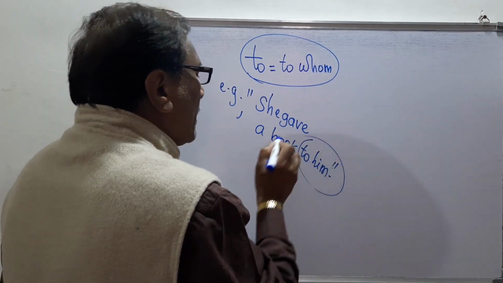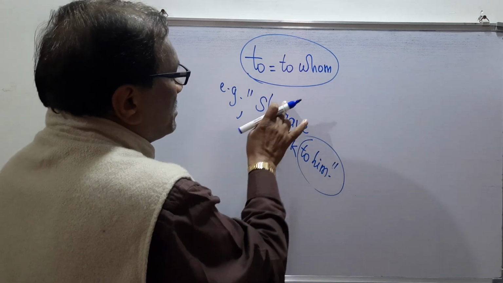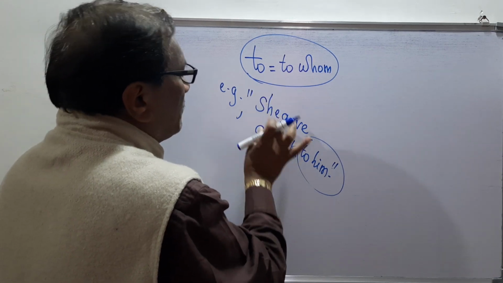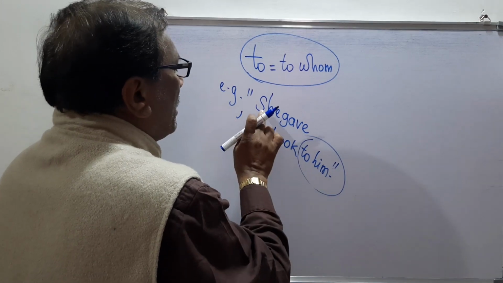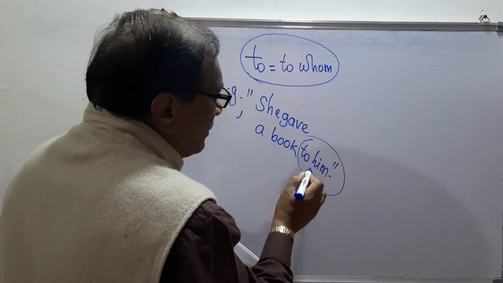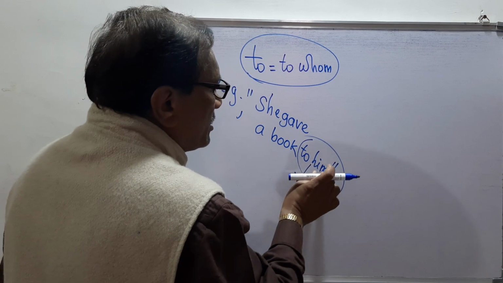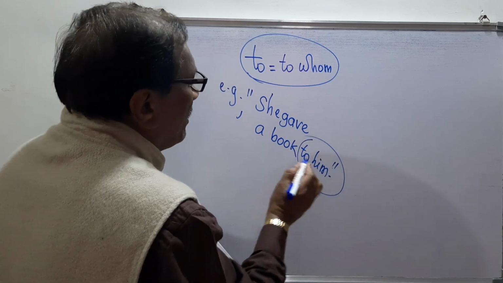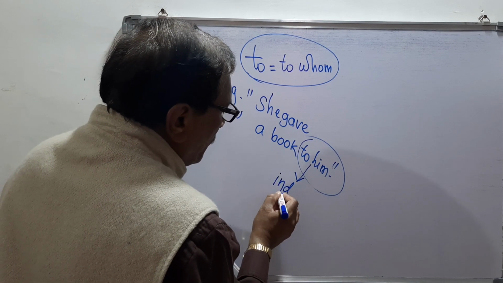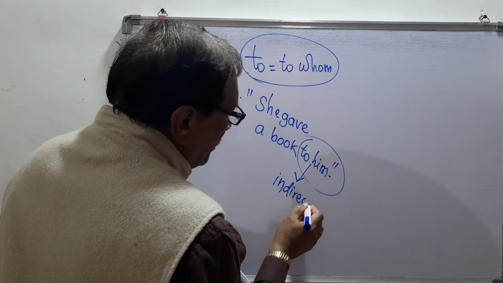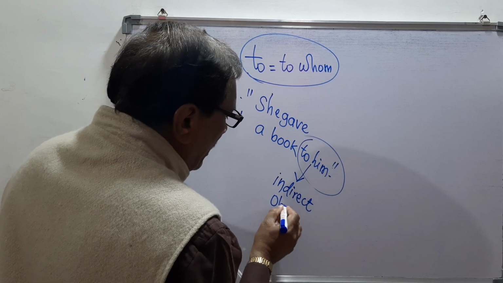So to him means she is the subject, and this subject has given a book to him, which means she has made the action on him, and that's why this is the indirect object. Why?